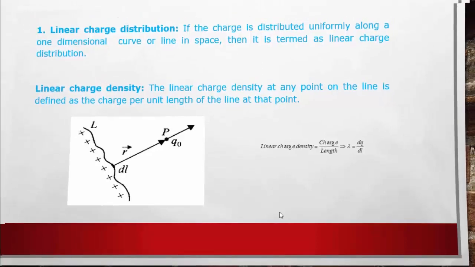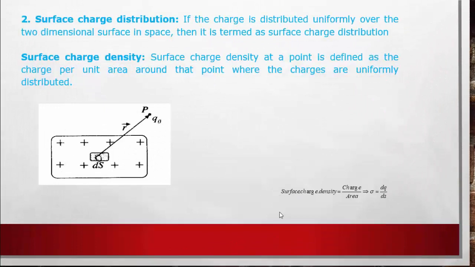The second point is surface charge distribution. In this case, the charge is distributed uniformly over a two-dimensional surface. In this diagram, the charge is distributed uniformly throughout the surface in this space, and it is called surface charge distribution.